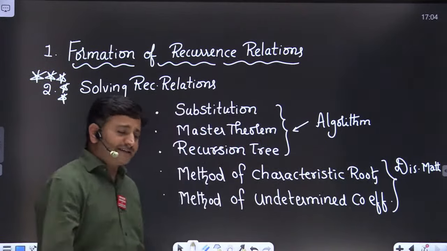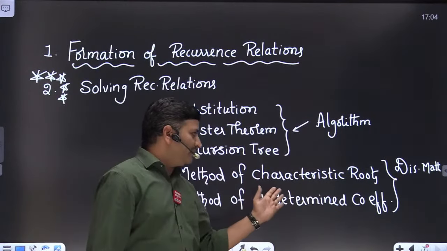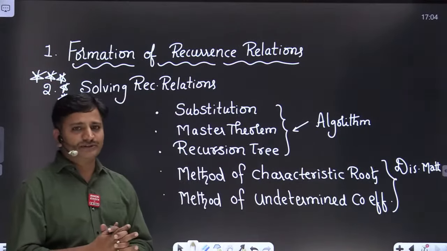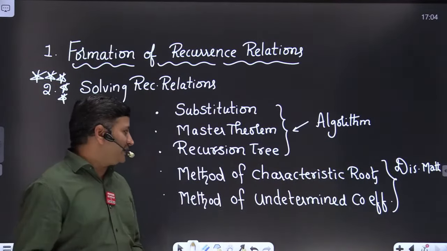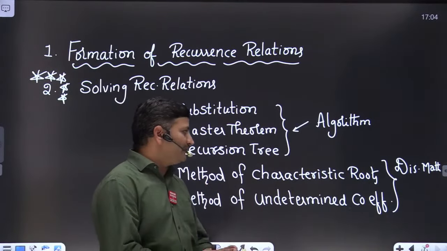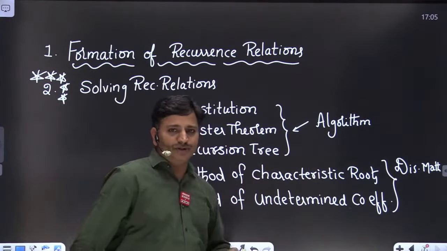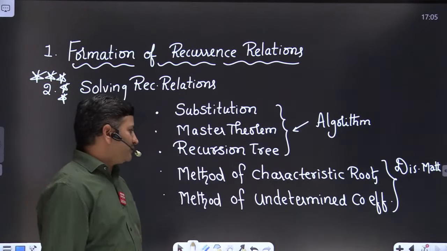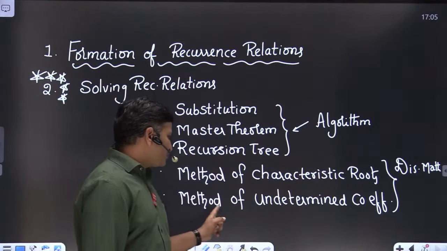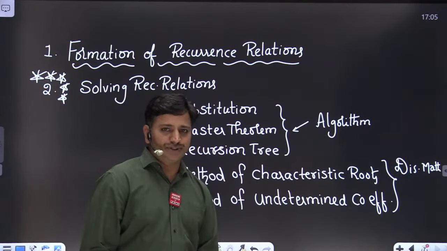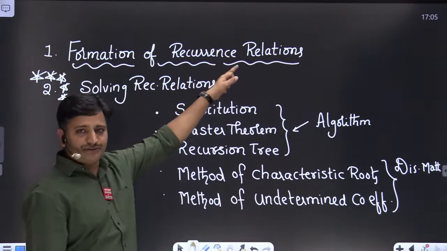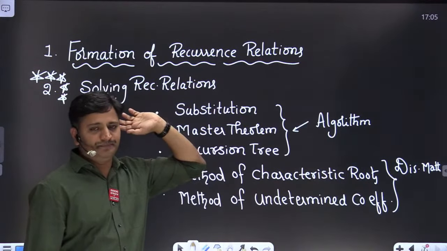But in our regular class, I spent more than 12 hours only on solving these equations. Please read my notes a number of times, because it is not the right time to discuss these models. If I start discussing them, the complete time will be wasted on these two models, friends. In the notes, I clearly explain how to solve problems by using the method of characteristic roots and the method of undetermined coefficients. Here I will discuss only the formation of recurrence relations, how to form the recurrence relations. Clear, friends?